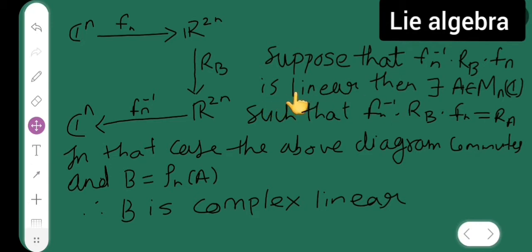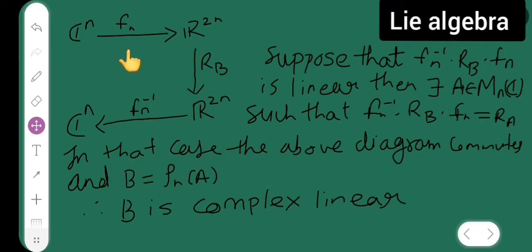Okay, if this is linear, then there exists A belonging to Mn of C, I have used the definition, such that Fn inverse into Rb into Fn is equal to Ra. In that case, the above diagram commutes.